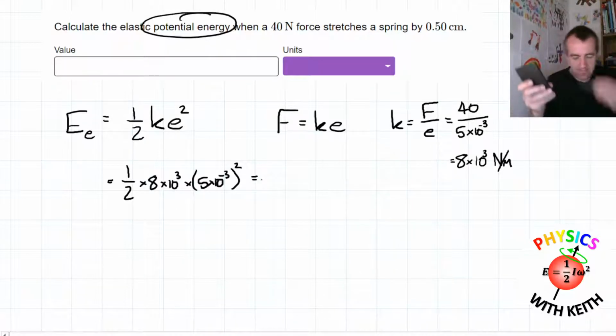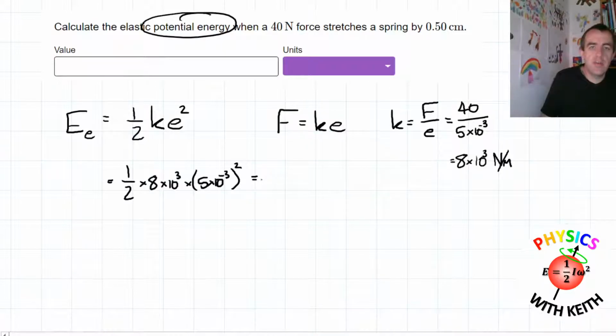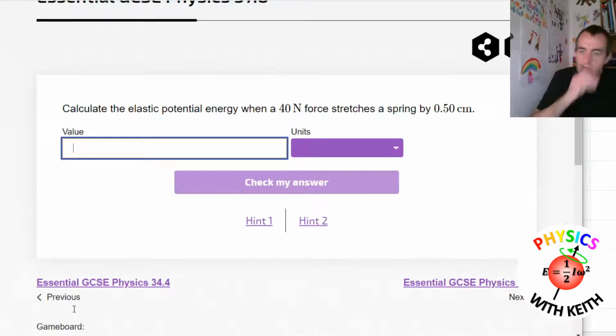The calculator comes out: 5e-3, square that, multiply by 8e3, divide by 2, and that gives us 0.1 joules, very little energy. We need the right number of significant figures. These are two significant figure numbers that we've used in our calculation, so we'll give this as 0.10 joules. And let's hope that that's going to work.